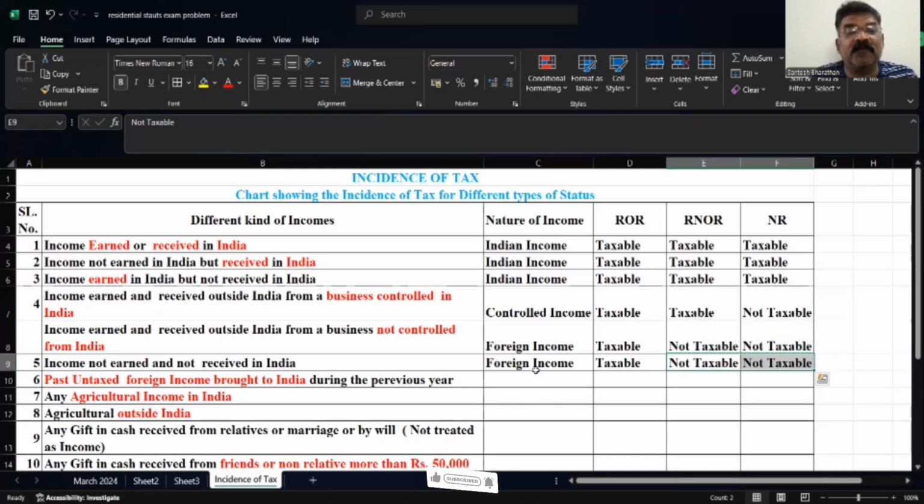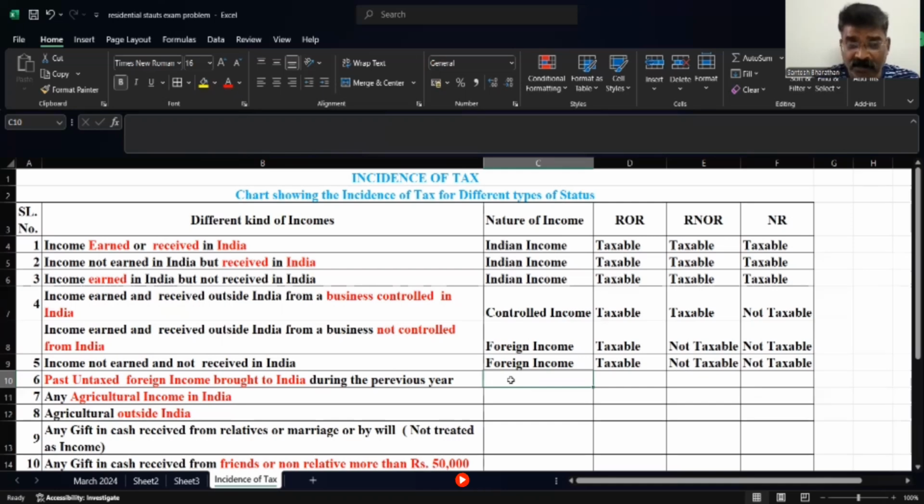Past untaxed foreign income brought to India during the previous year. Here we need to understand. All the income of the previous year is taxable. But sometimes an individual works abroad, and there he pays the tax. When he is coming back to India, he will bring some amount.